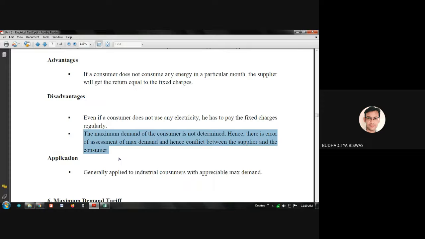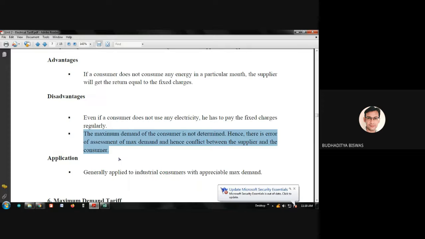Suppose in your home you have only one fan, one TV, one bulb. Okay, only these three things. But also the company will give you the meter which has a rating of 2.75 kilowatt. It is more than enough, since there are only three units.